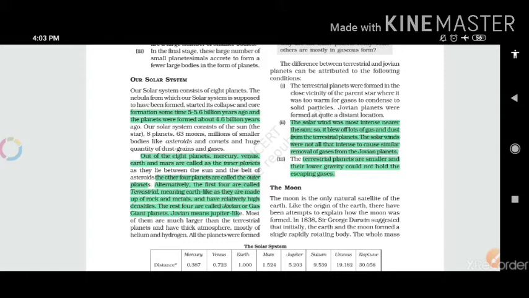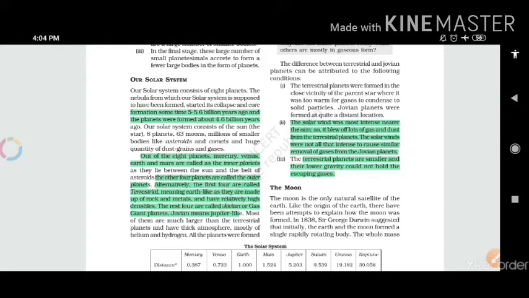As you can read in the highlighted portion, the solar winds were most intense nearer the sun, so they blew off lots of gas and dust from the terrestrial planets. The solar winds were not intense enough to cause similar removal of gases from the Jovian planets.